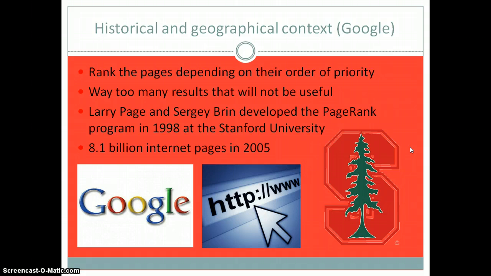Larry Page and Sergey Brin developed this PageRank program in 1998, so it's kind of long ago, at Stanford University. It was a university project, and it was pretty good for a university project. At that time, there were about 150 million web pages, and now there are, just to compare, 8.1 billion internet pages in 2005. That just tells us how important the PageRank program got, because otherwise it would just be so many useless links.